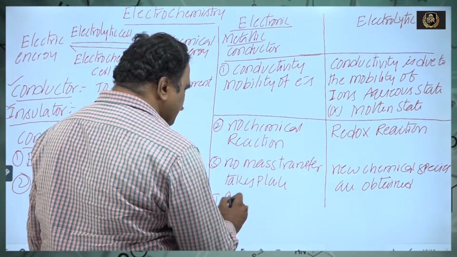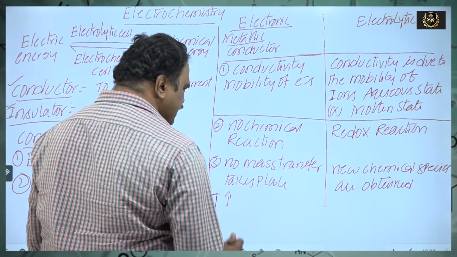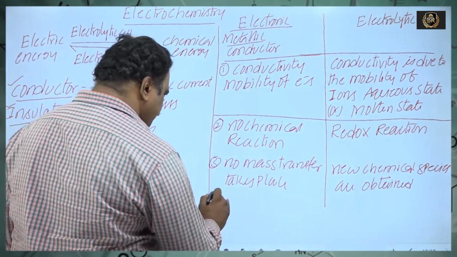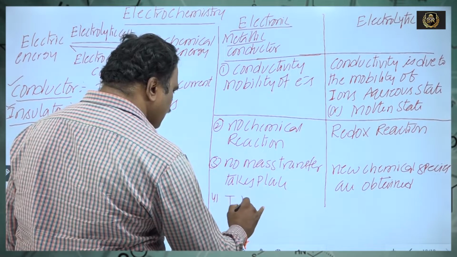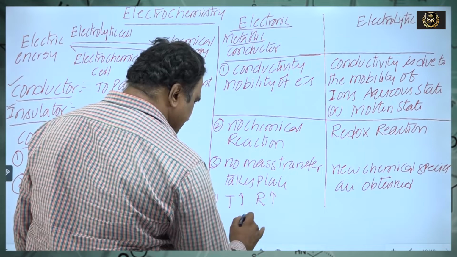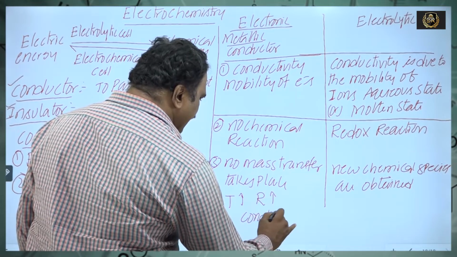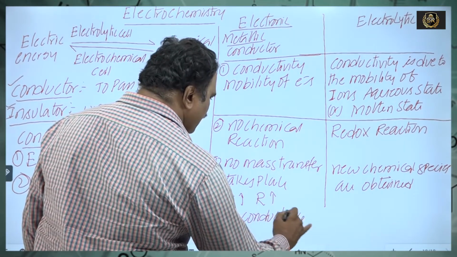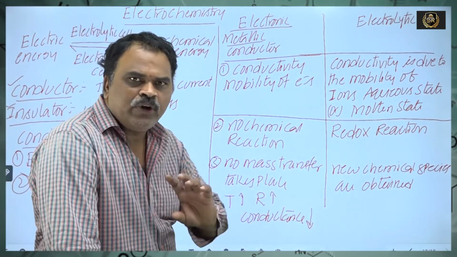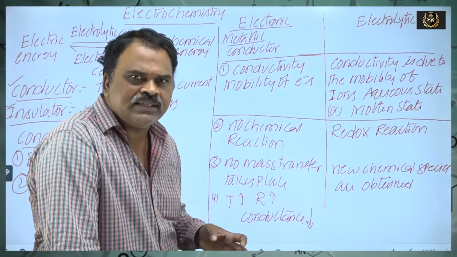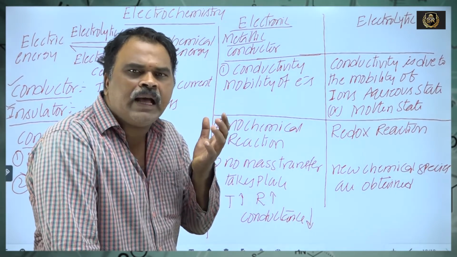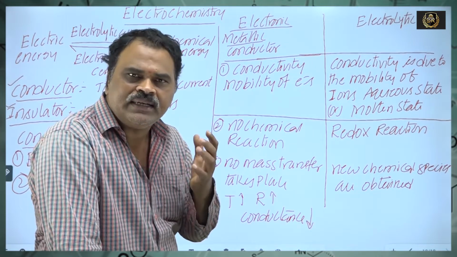In metallic conductors, as temperature increases, vibrations of charged particles increase. Resistance increases. Resistance is the opposition to the flow of electric current.